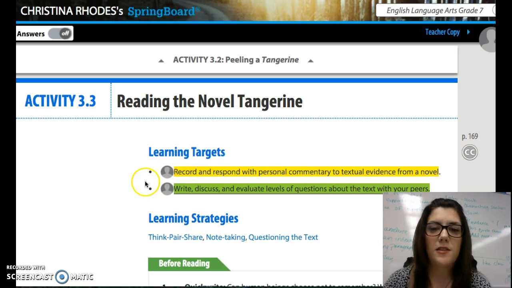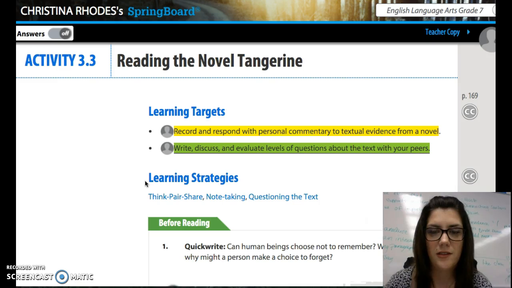Number 1 says, record and respond with personal commentary to textual evidence from a novel. So you're going to record textual evidence and then put your commentary, like this quote shows, this quote portrays, this quote conveys. That's commentary. So your power verbs, you want to get those out.